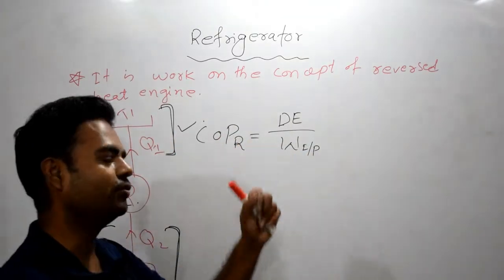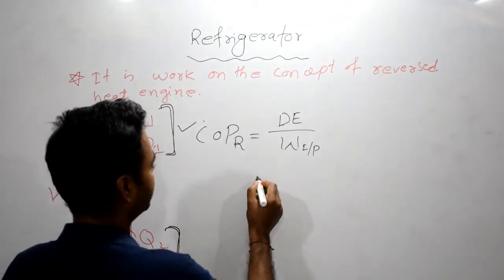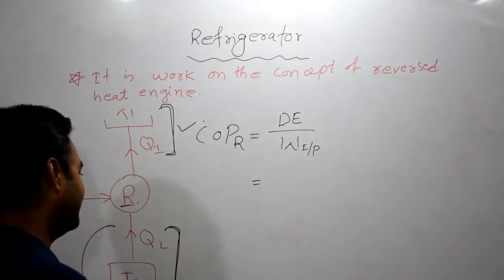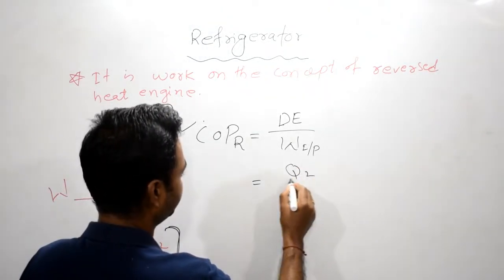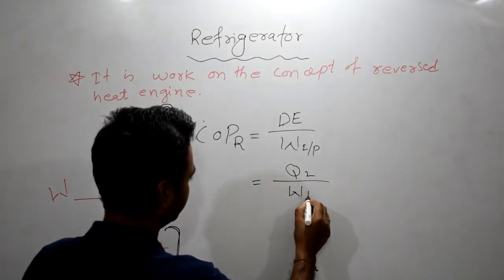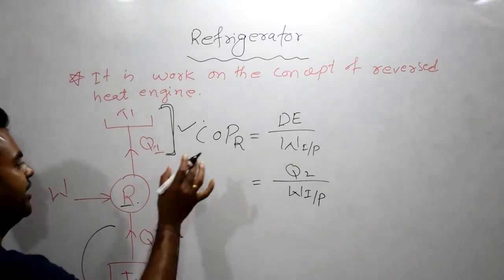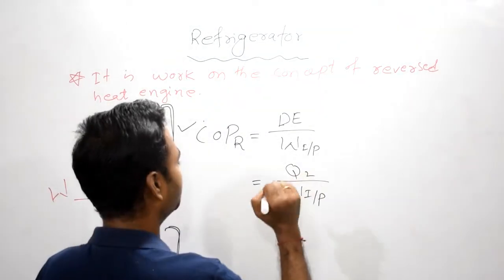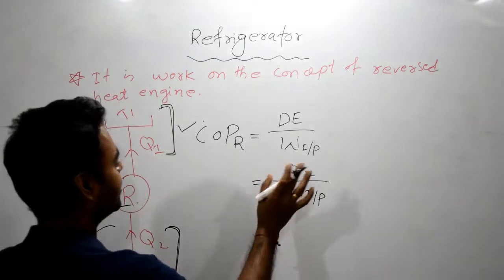COP of refrigerator is equal to desired effect upon work input. Now, a very important thing: what is the desired effect in this case? That is Q2. So we can write Q2 by W. But if we talk about the COP of a heat pump, then we should write Q1, not Q2. But here we are talking about a refrigerator, so we'll write Q2.